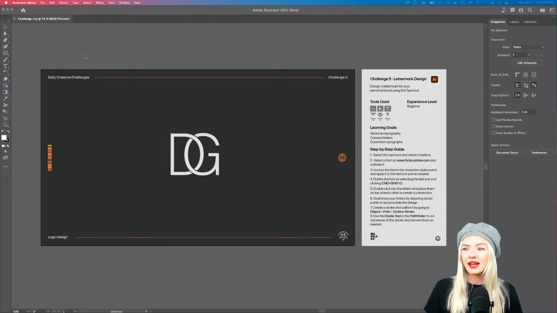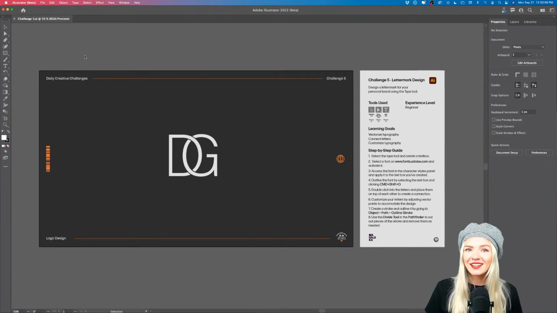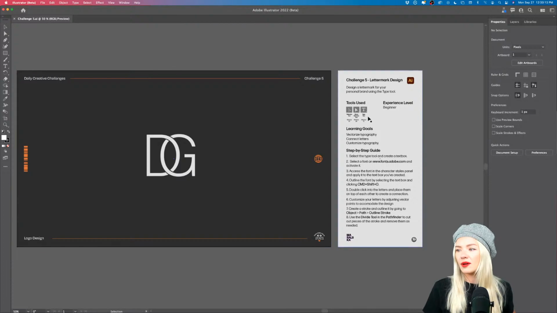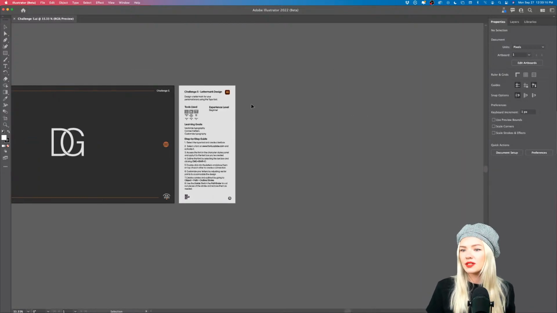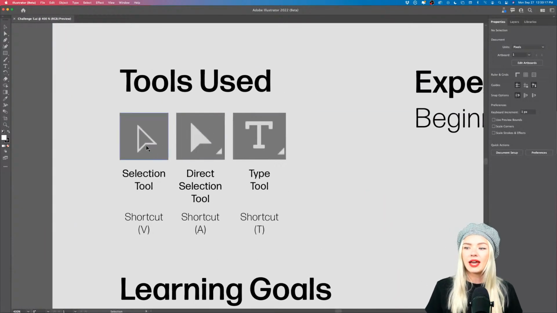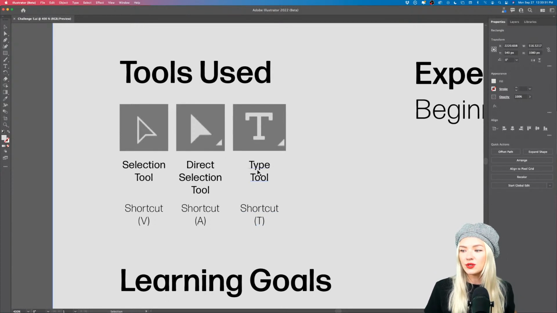I have my starter file open right here, and this is what we are going to be doing today. We have some shortcuts right here. We have the selection tool with the shortcut V on your keyboard, the direct selection tool, shortcut A, and the type tool, shortcut T. Another tool that we're going to be using is called the divide tool.